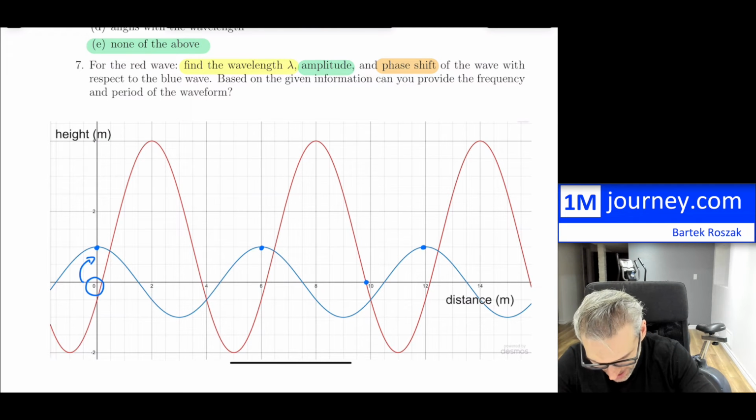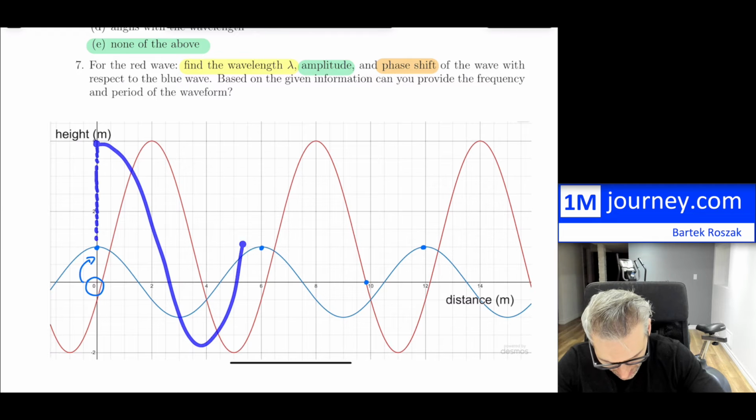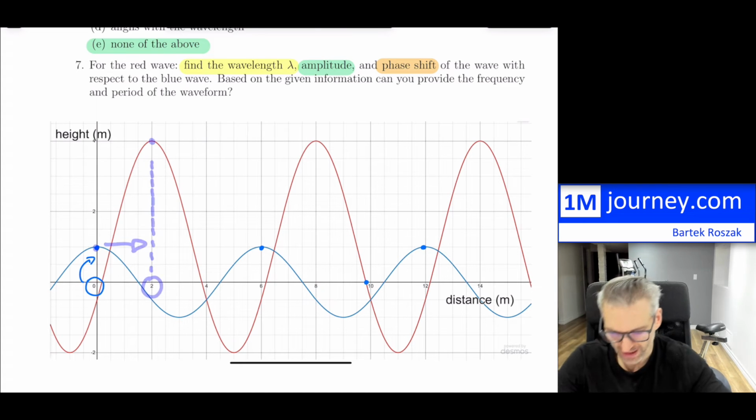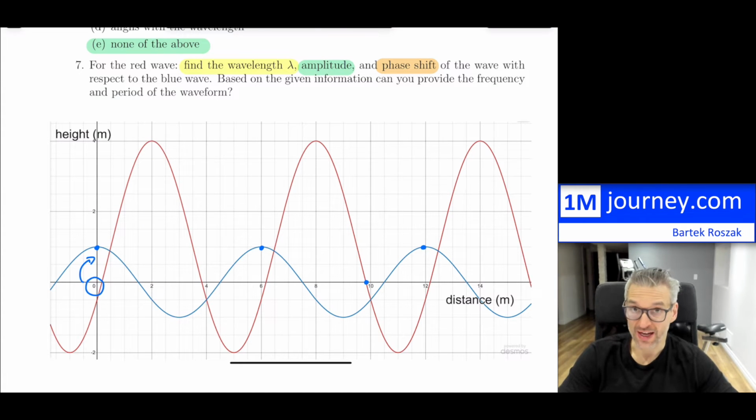Now notice that the red wave obviously doesn't start here, right? It doesn't go like this and then continue on. It's been shifted over. Now notice where its peak is. So here it looks like the peak has been shifted. The phase is 2. So this is the actual phase, which is the position of the peak relative to this. This is basically shifted by 2. Okay, so that's the position.